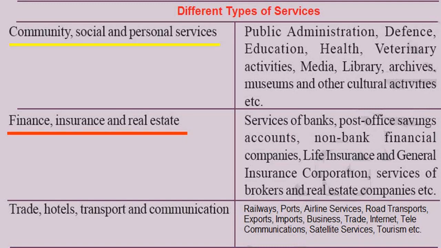And the second one is finance, insurance and real estates. Under this we can see services of banks, post office savings accounts, non-bank financial companies, life insurance and general insurance corporation, services of brokers and real estate companies, etc. And the third one is trade, hotels, transport and communication. Under this we can see railways, ports, airline services, road transports, exports, imports, business, trade, internet, telecommunications, satellite services, tourism, etc.